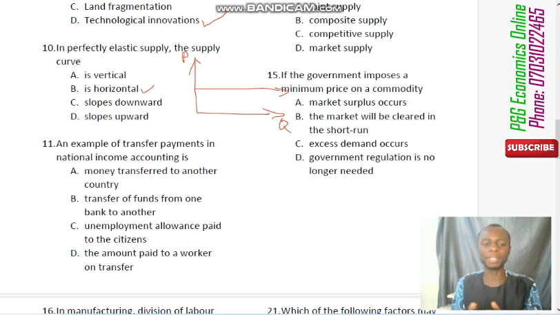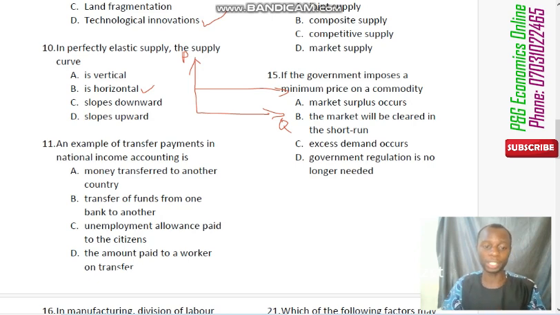Now, transfer payments under national income accounting, of course, have to do with payments that have no economic value attached at all, payments you earn without producing anything. Some of those things are allowances, pensions, and allowances paid to the citizens.